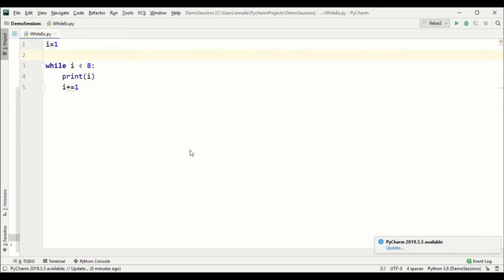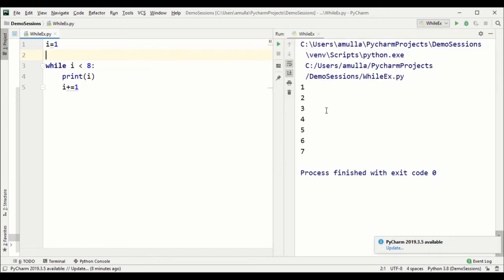Okay, let's execute. So we can see 1, 2, 3, 4, 5, 6, 7. Okay. We have a break statement. Means if my I is 1, it's less than 8, and then we are incrementing and we are printing this, right? So we are getting this output, correct?